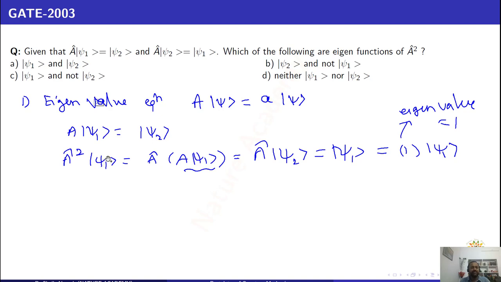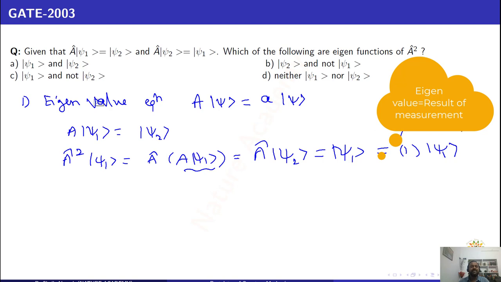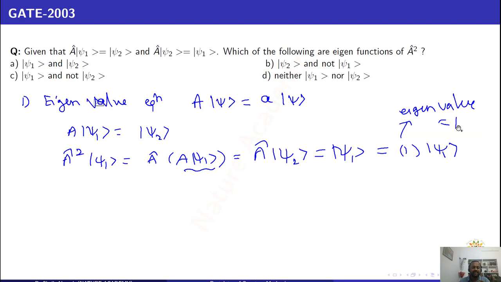That means when you do the measurement twice on the eigenstate psi 1, you will get eigenvalue 1. What do you mean by eigenvalue? Eigenvalue is the result of the measurement. When you do some measurement on the system, you get some result, and that result is the eigenvalue.